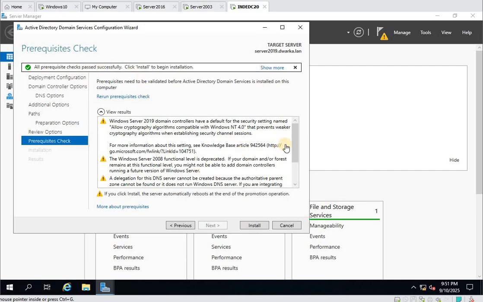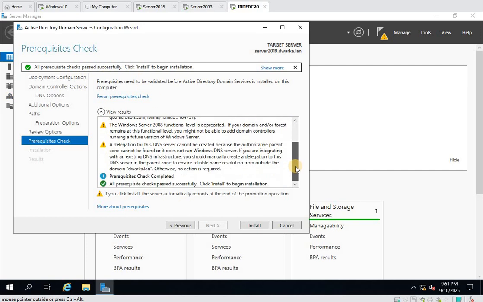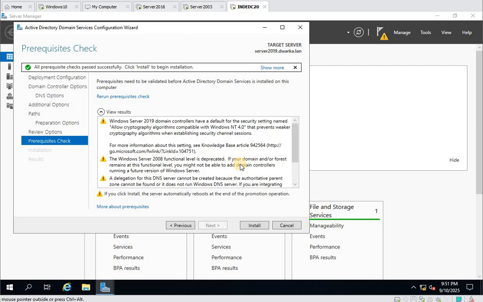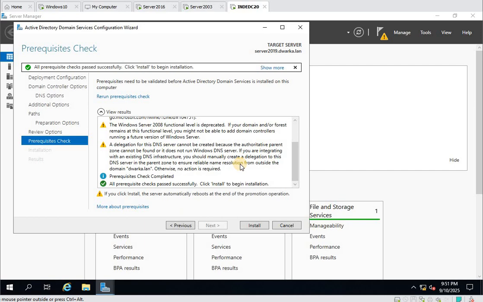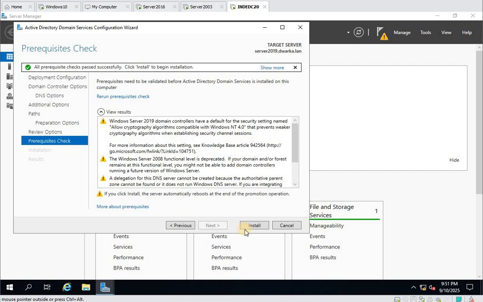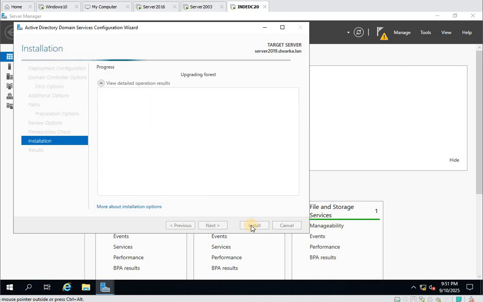There are some warnings, we can ignore them. If you want, you can take a screenshot and work on them later. Otherwise, we are good to promote this server as a domain controller. FYI, the account that you are using should be a member of domain admin, enterprise admin and schema admin too.